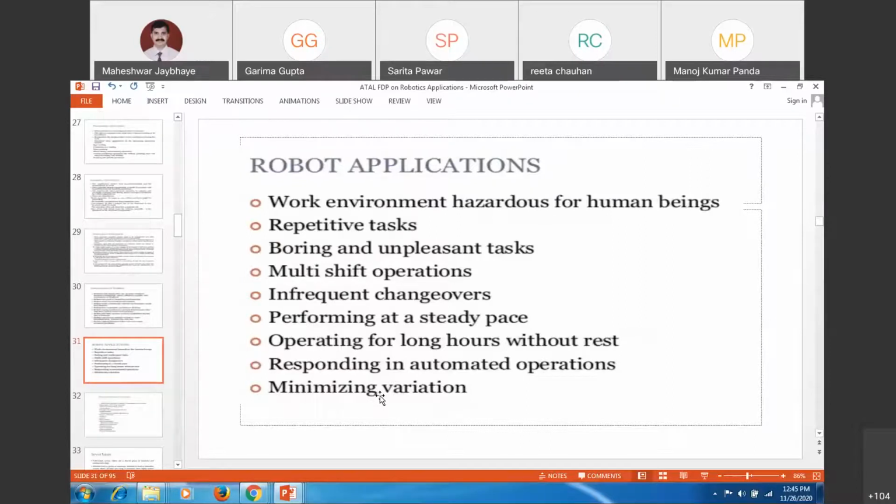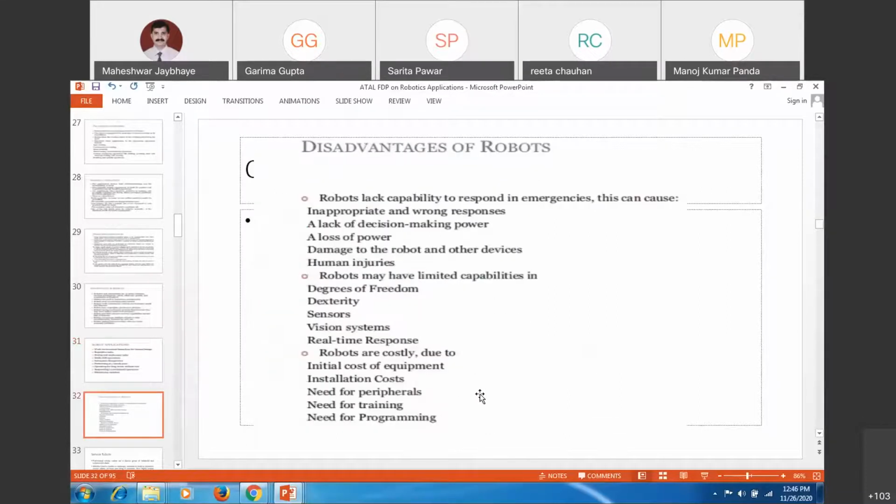For different applications, I have summarized all these things: working environments hazardous for human beings, repetitive tasks, boring and unpleasant tasks, multi-shift operations, infrequent changeovers, performing at a steady pace, operating for long hours without rest, responding in automated operations, minimizing variations, and so forth.